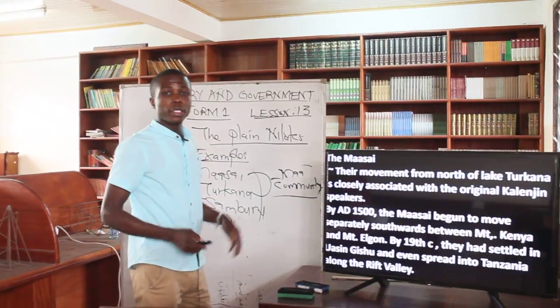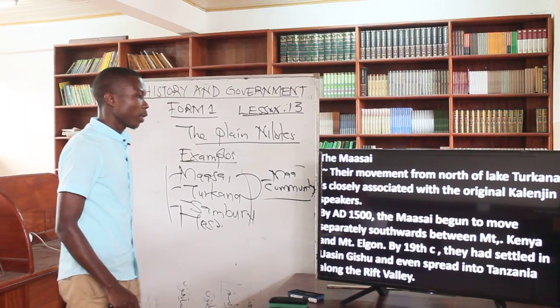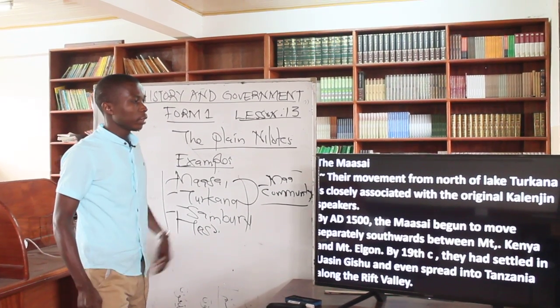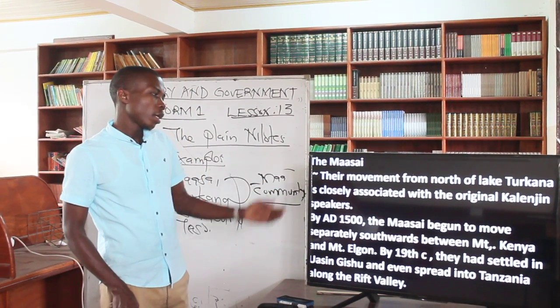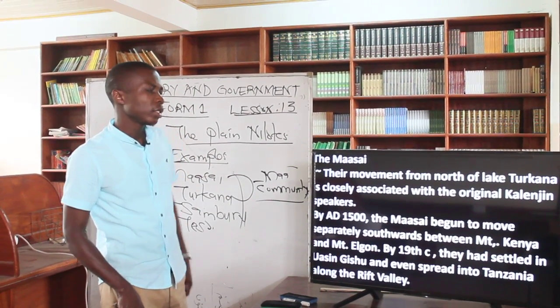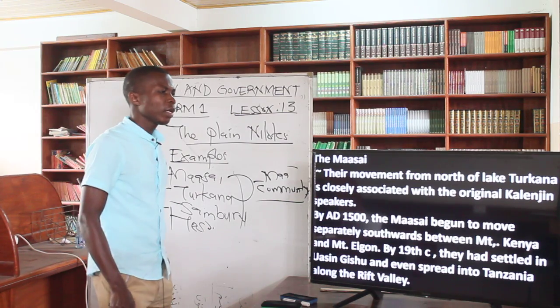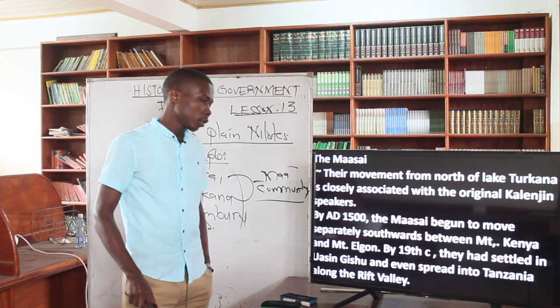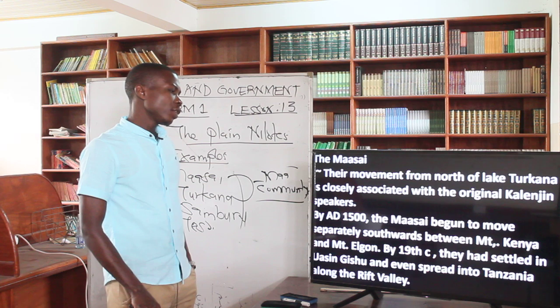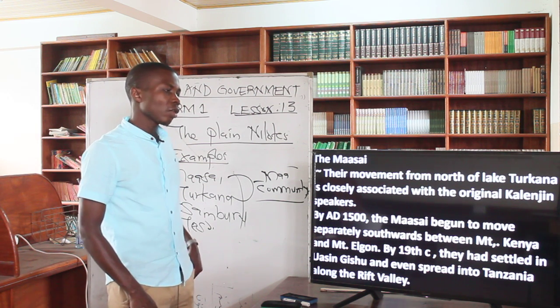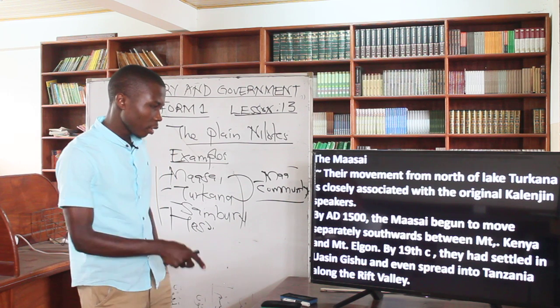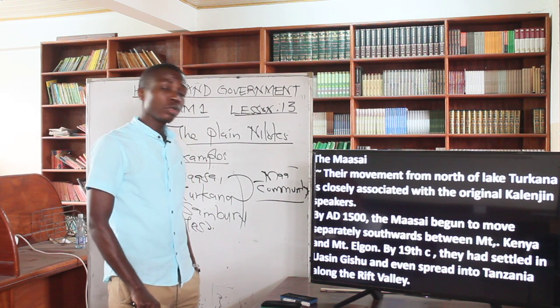So let's look at them one by one. The Masai is the first one. The Masai, their movement from north of Lake Turkana closely associated with the origin of Kalenjin speakers. So Kalenjins are the highland Nilots. So by the 1580, that's after the death of Christ, the Maasai began to move separately southwards between Mount Kenya and Mount Elgon, that is a border between Kenya and Uganda.